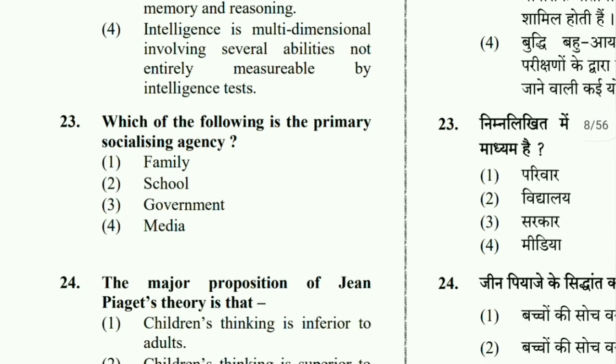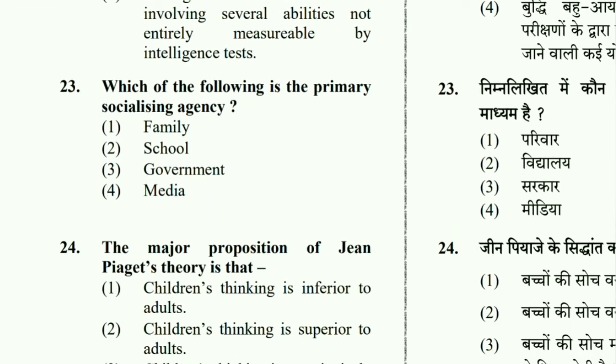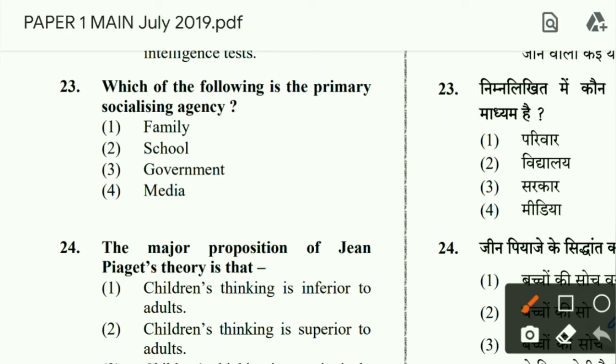Then question number 23. Which of the following is the primary socializing agency? The answer is very much straightforward. Family is the primary socializing agency. School, government, media, all are secondary.